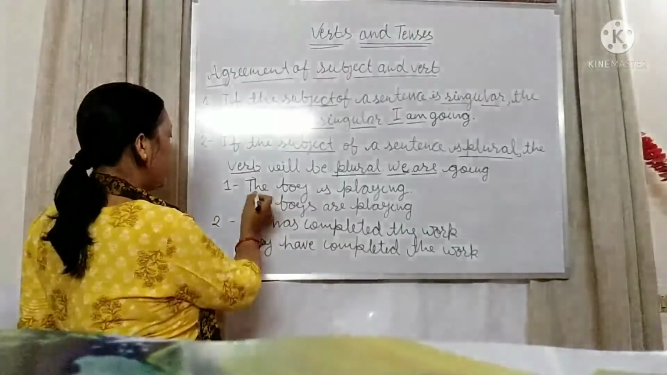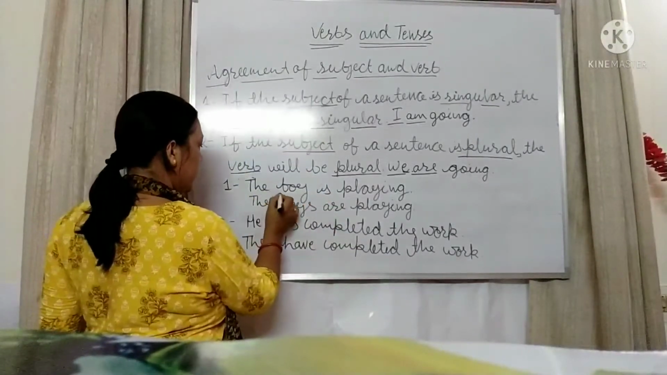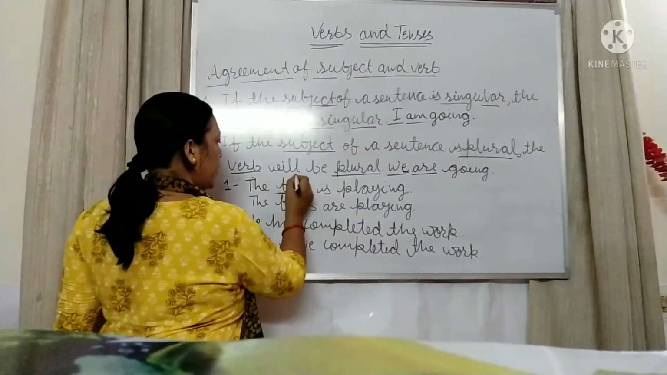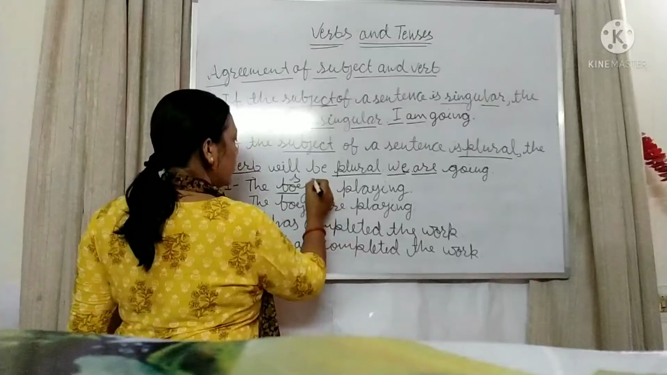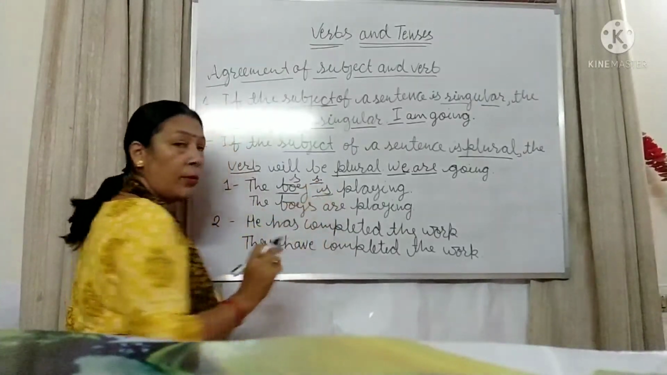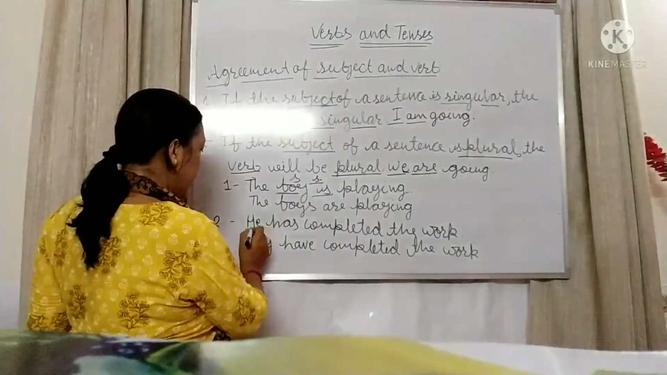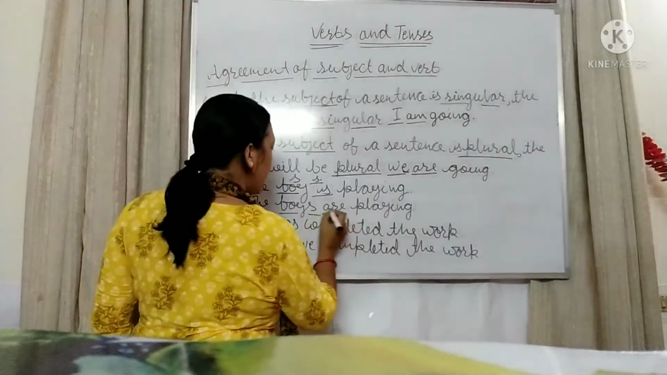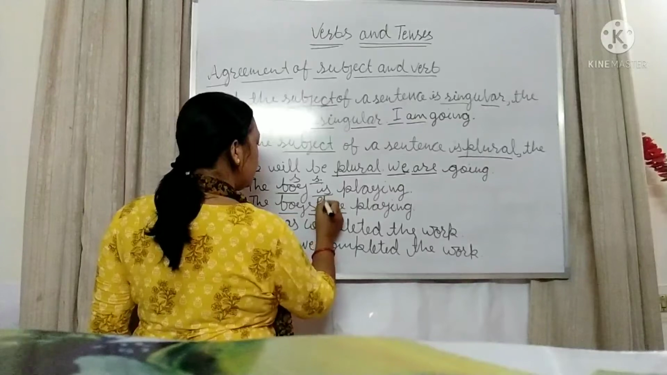Here you can see that the boy is playing. In this sentence, boy is what? Singular. So is is also singular. That is the verb agreement. And here you can see boys are plural, so are, the helping verb, both are plural here.